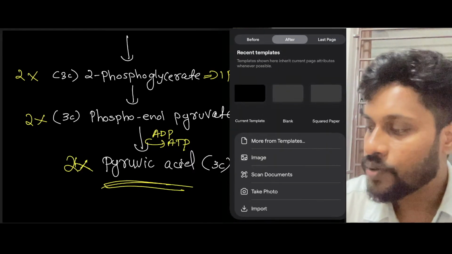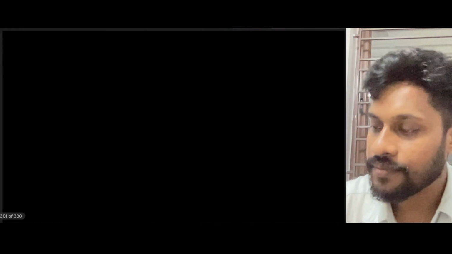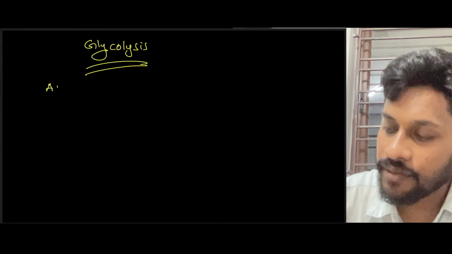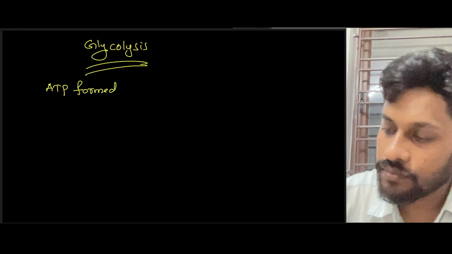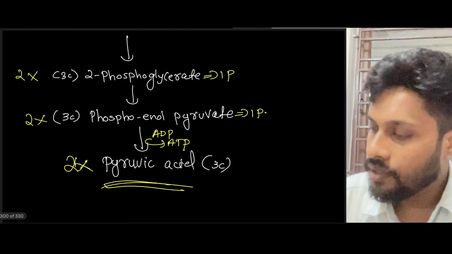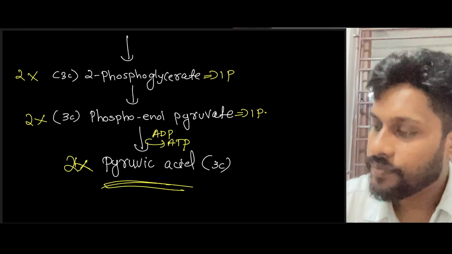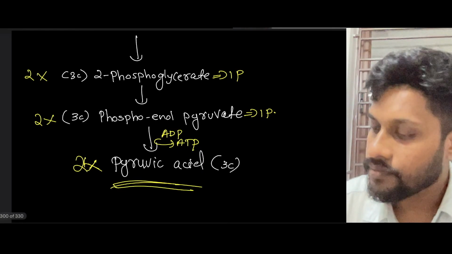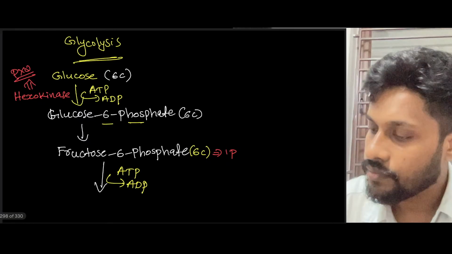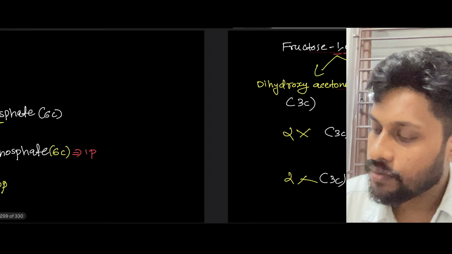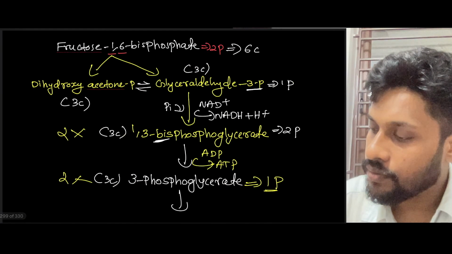Okay. So when you take glycolysis, see here, how many ATP have formed? Here you see, one ATP has formed.